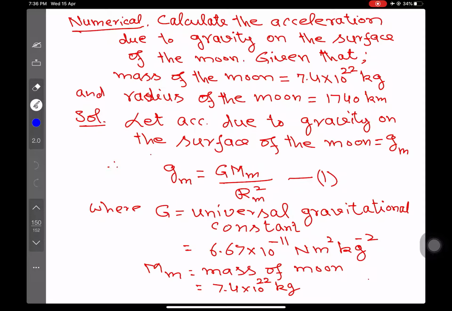Now we have a numerical. Numerical is calculate the acceleration due to gravity on the surface of the moon. Given that mass of the moon is 7.4 into 10 power 22 kilogram and radius of the moon is 1740 kilometer. So let us solve this numerical. Let acceleration due to gravity on the surface of the moon equal to gm. ये जो छोटा m मैंने डाला, this stands for moon. अब फार्मूला क्या है g के लिए, g equal to GM over R square.